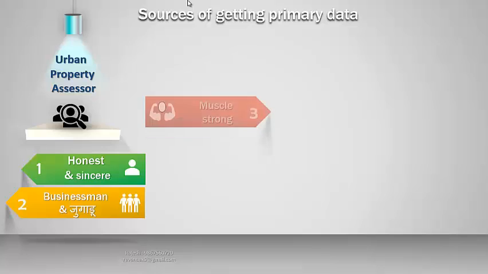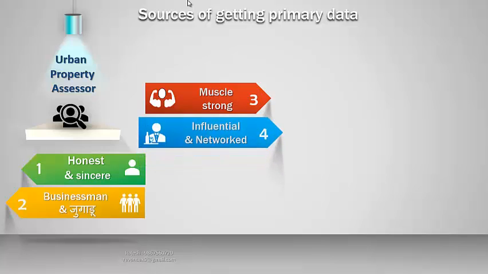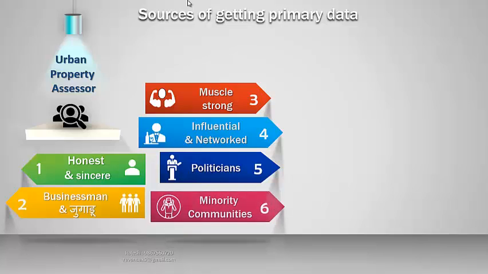Third is muscle strong people who talk only with hands and legs rather than mouth. Fourth is influential people who have very high power connectivity, and with one phone call they can change the personal dynamics of the assessor officer. Fifth is properties of politicians, and the last one is the minority community where even our police officers cannot enter their area. More than 50% of properties are covered by the last 4 categories, and we also have to exclude the slum area.